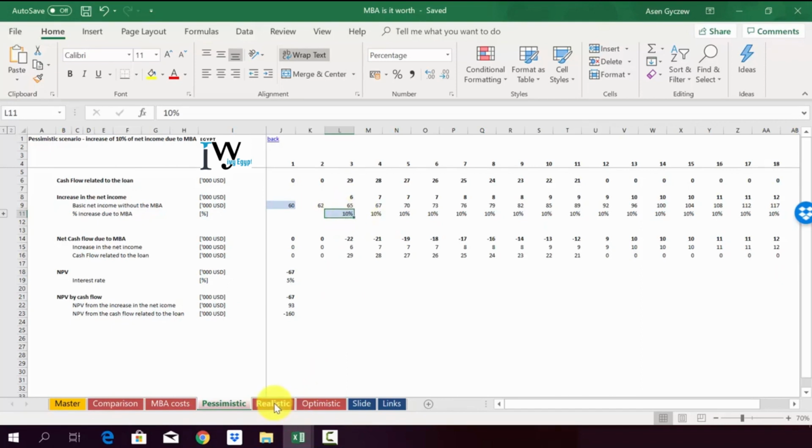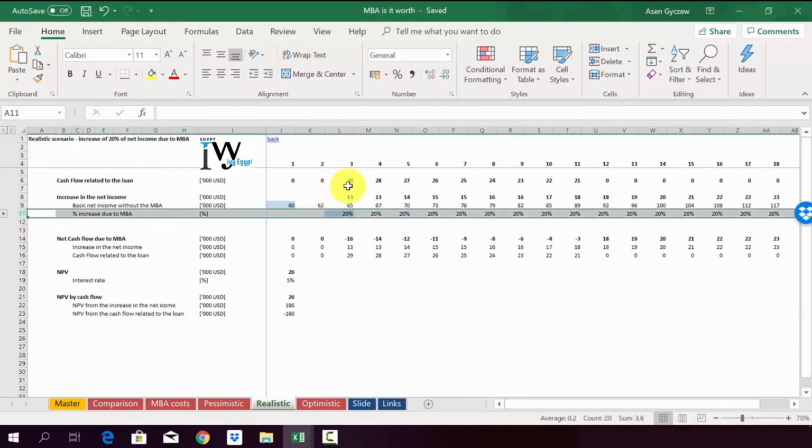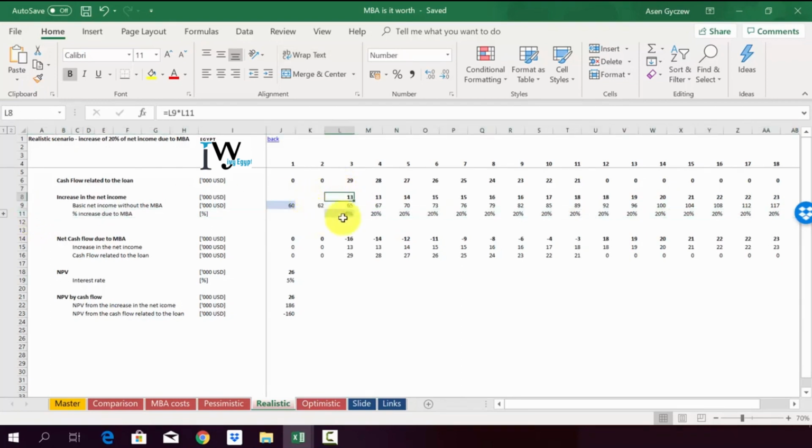So let's see what this actually changes. If we increase our salary by 20% thanks to the MBA, it means that in year 3 we would be able to generate an additional 13k per year.